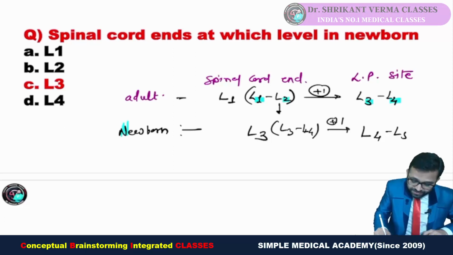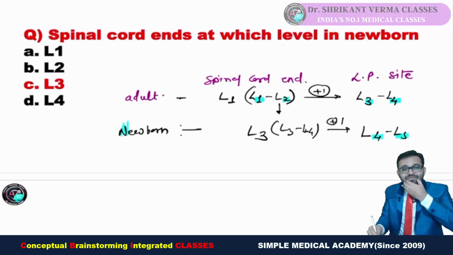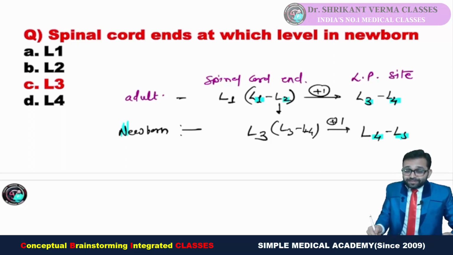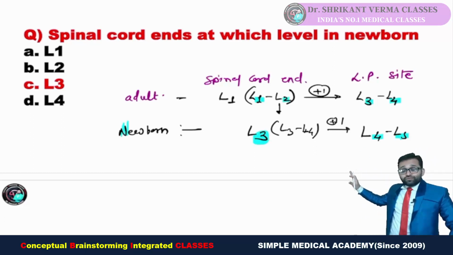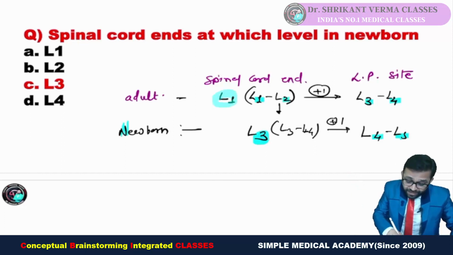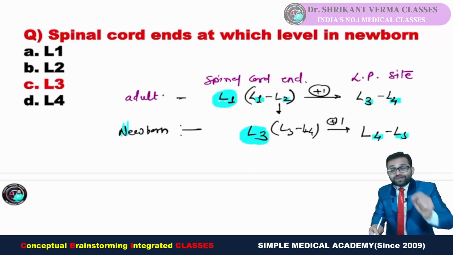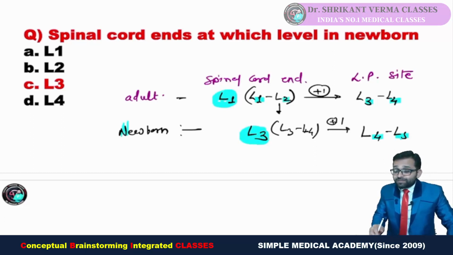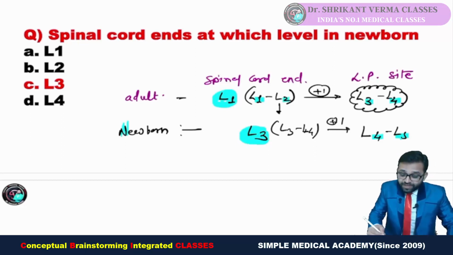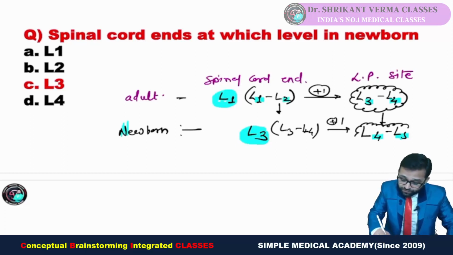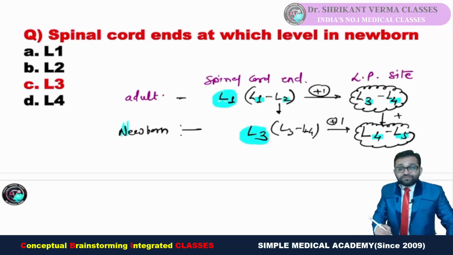Okay, you can see here 4 5. So anyhow you have to remember this concept in adult and newborn both, I told you, fine. You can remember the L1 in adult but L3 in newborn. This is the level where the spinal cord is ending, and the site of the lumbar puncture, they are lower. So in adult where you will perform the lumbar puncture, L3 L4, but where you will perform the lumbar puncture in baby, just shift +1, L4 L5 is your answer.